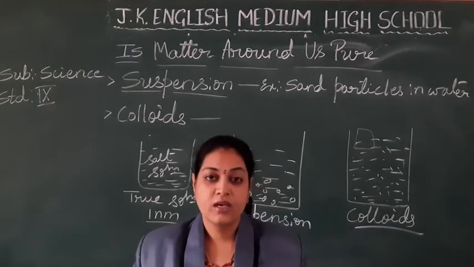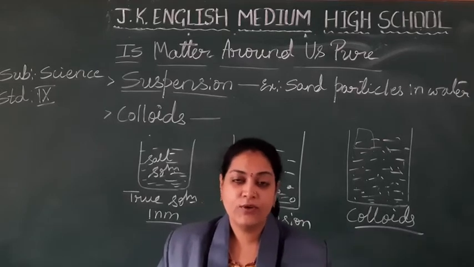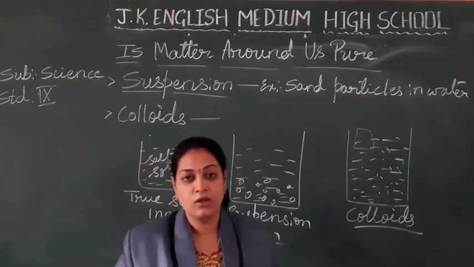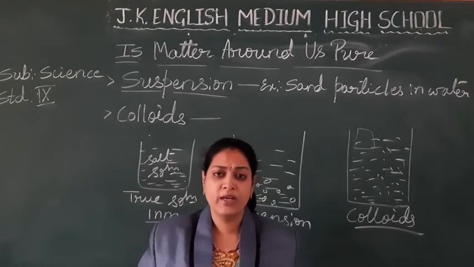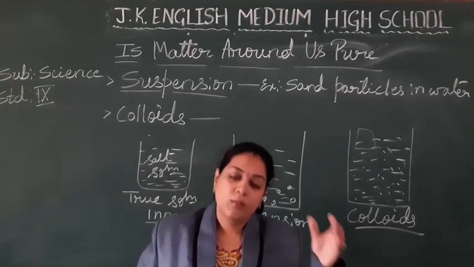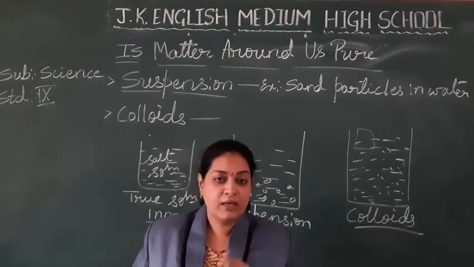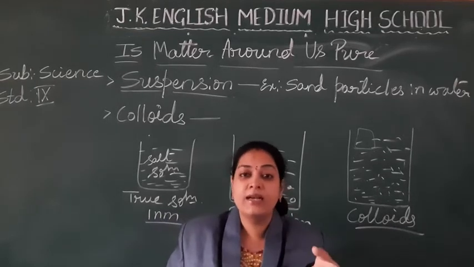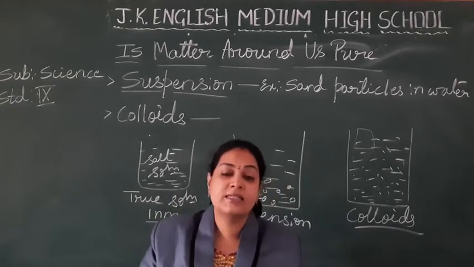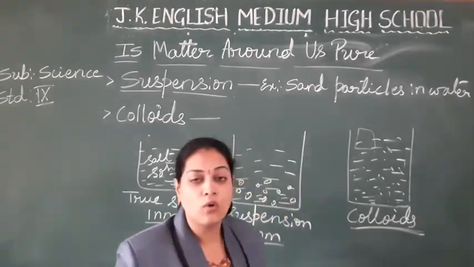Milk. We are going to call milk one of the colloids. If you take milk, it has water, fat, molecules, proteins, such things. But can you see them? No. Are they dissolved with the milk and water? No, they are there. So that is the intermediate stage between solution and suspension. That stage we are going to call a colloid.